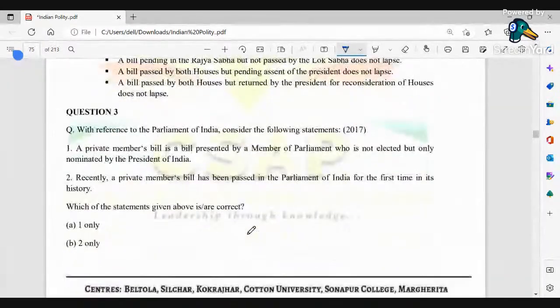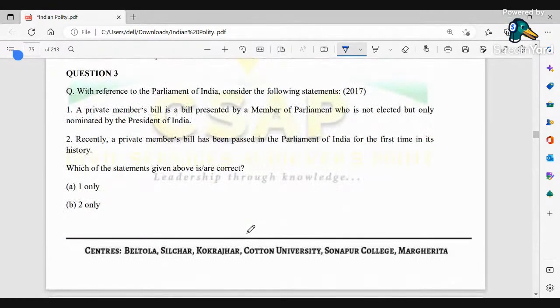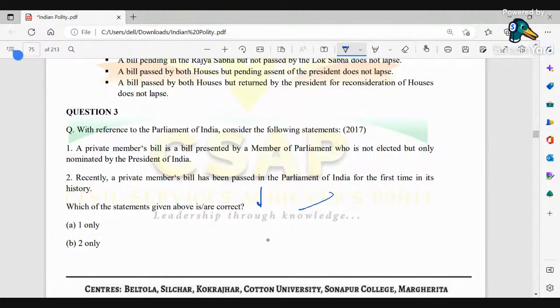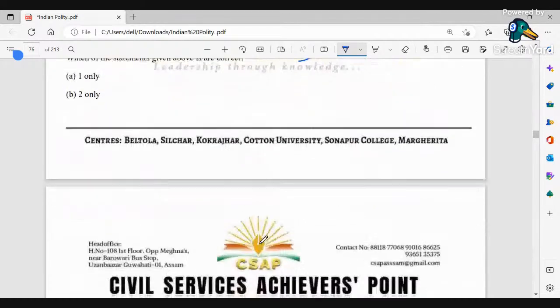Next. With reference to the Parliament of India, consider the following statements. A private member's bill is a bill presented by a member of parliament who is not elected but only nominated by the President of India. Recently, a private member bill has been passed in the Parliament of India for the first time in its history. Which of the statements is or are correct? Here, neither 1 nor 2, because private member bill ऐसा नहीं है कि अभी pass out हुआ है, ये बहुत पहले भी pass out होते थे. So private member bill is a bill presented by a member of parliament who is not elected but only nominated by, no, ऐसा होता ही नहीं है. यहाँ पे elected भी कर सकते हैं. Elected, selected दोनों ही private member bill. Private member क्या होता है? Who is not a part of the respective government. तो वो private member होते हैं. ठीक है? Next.